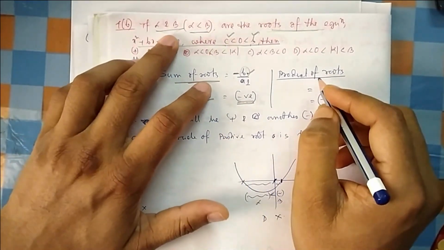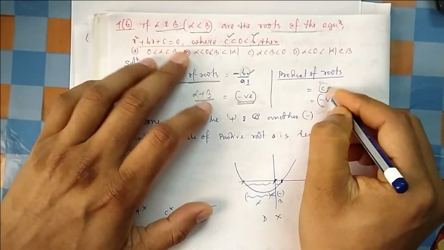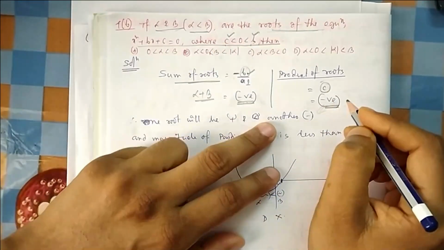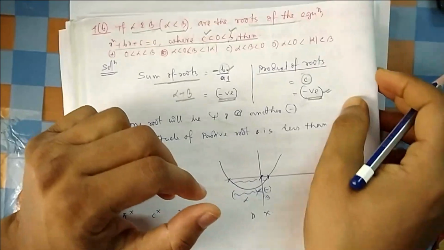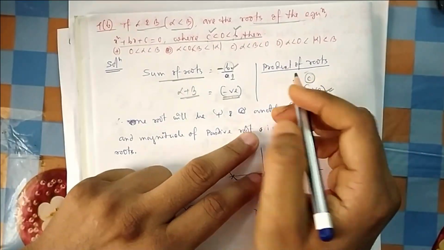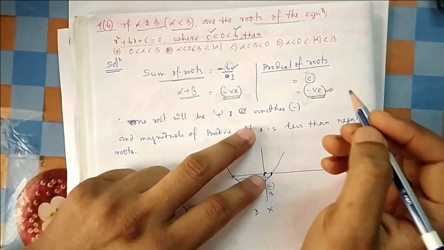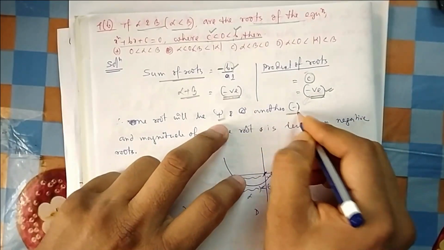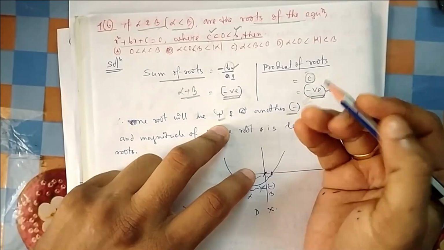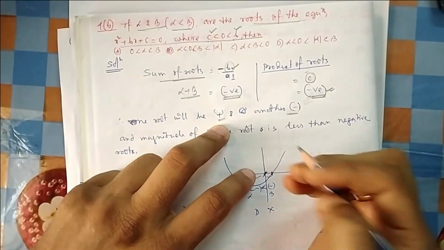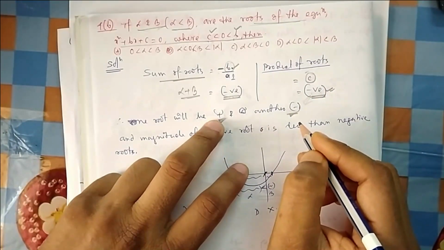Let us see the product. What is the product? C by a. Because C is negative, the product is also negative. When the product of two numbers is negative, it means they are of opposite signs: one should be plus and one should be minus. If both are of the same sign, plus plus, the product will be plus. If both are minus, minus minus is also plus. That means one will be plus and one will be minus.